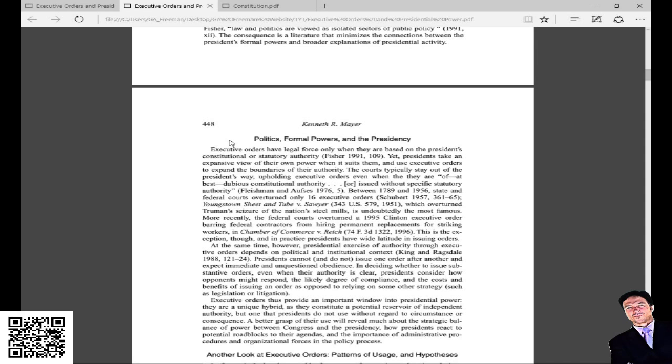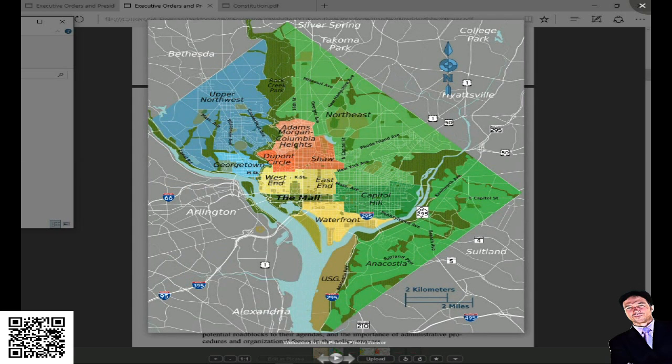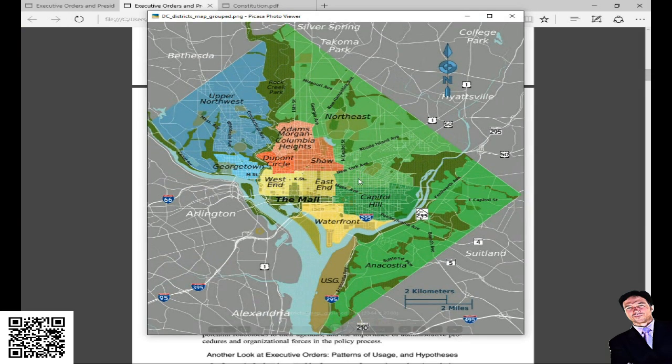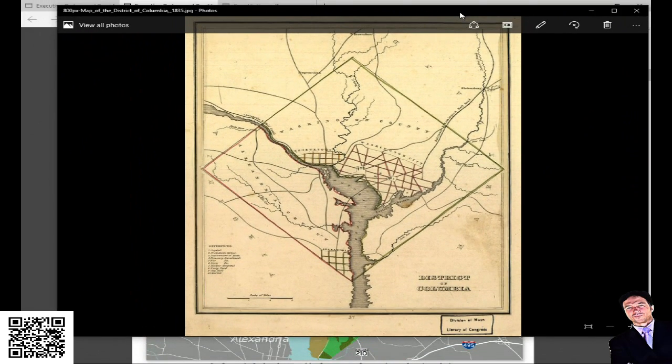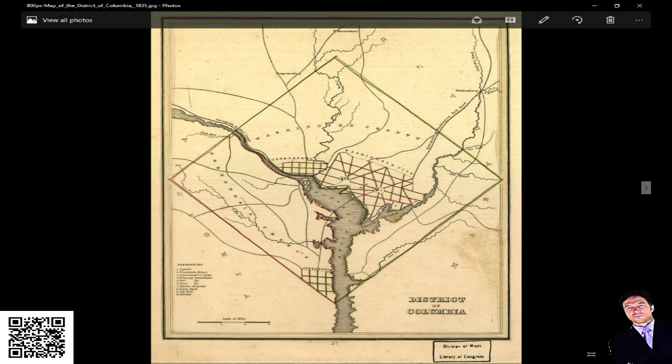So let me show you what's owned by the government. First off, DC, the district 10 miles square. The ancient historical look of it.